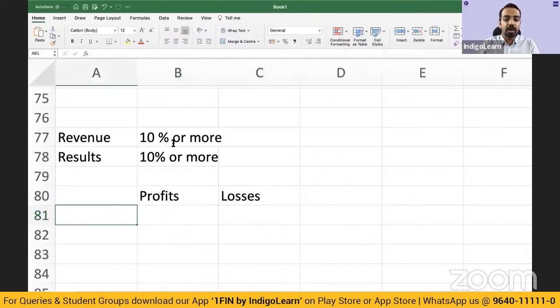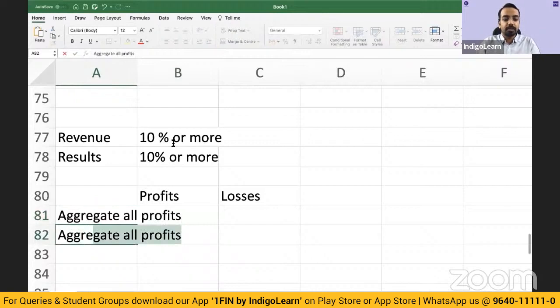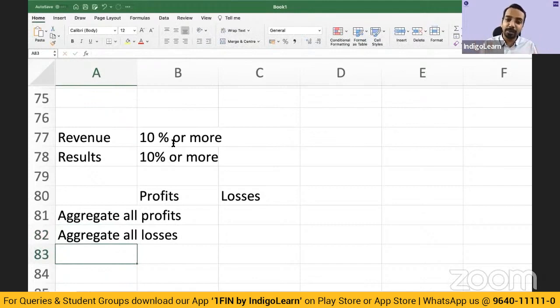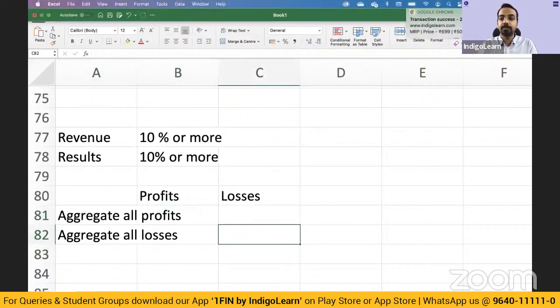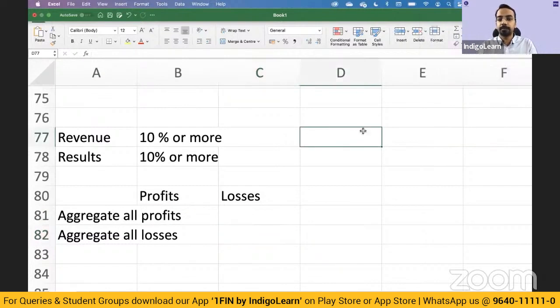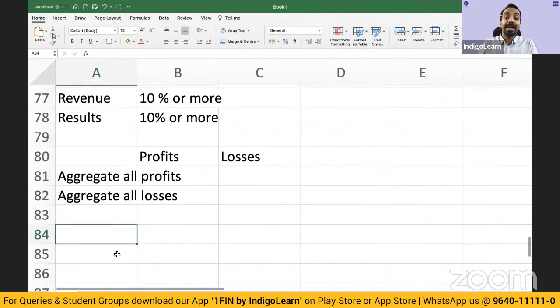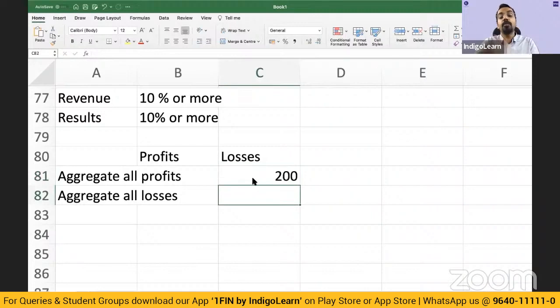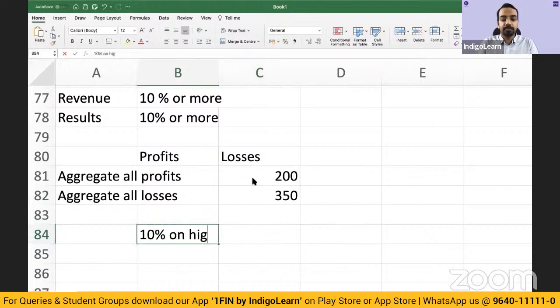So what you have to do is aggregate all profits, aggregate all losses. So take the summation of all profits, take the summation of all losses, ignoring the negative sign. At the end, you take the sum of all profits. That is, the sum of all profits is 200, the sum of all losses is 350. You apply the 10% threshold on the higher one.